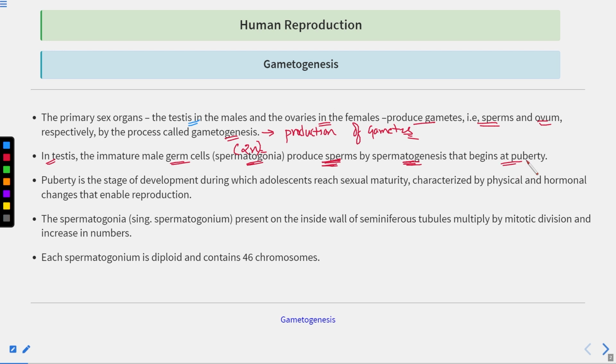Spermatogenesis begins whenever the individual reaches maturity. Whenever the male reaches puberty, spermatogenesis will begin. So at puberty, what happens? The primary sex organ gets activated and starts producing the hormone testosterone. Clear?